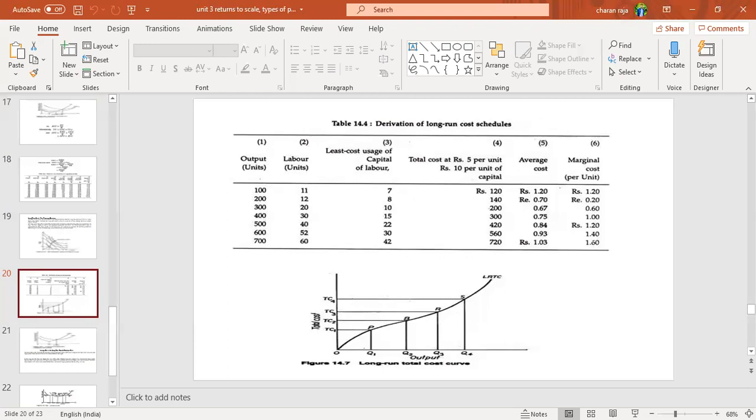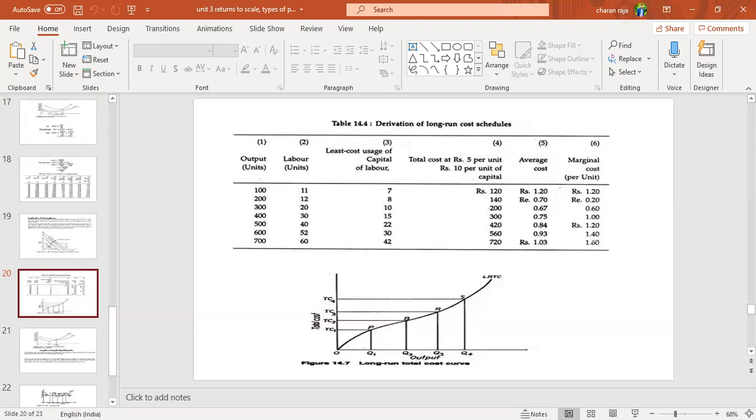Means initially the marginal cost is on a decreasing trend, then again it keeps increasing continuously. Look at the graph in the previous slide also. Initially the marginal cost curve goes in a downward trend, then it goes in an upward trend continuously, so marginal cost increases consistently in the long run.